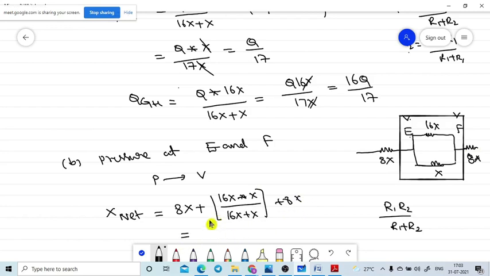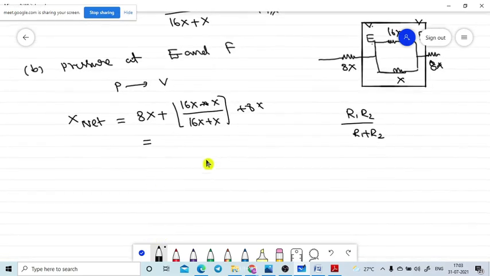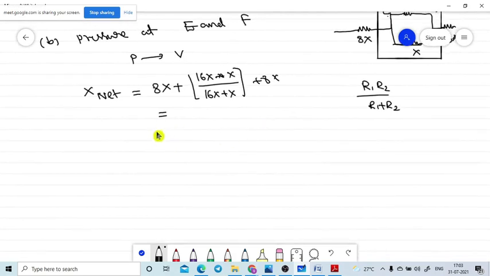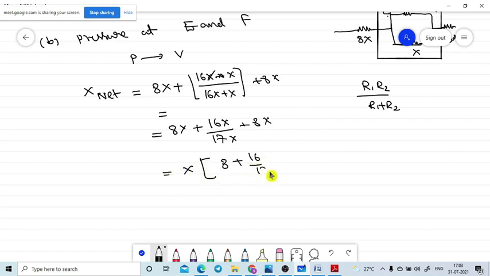Wait, this whiteboard is also not cooperating with me. This value is equal to 8X plus 16X square divided by 17X. X square means one X will cancel, so that is equal to 16X divided by 17. Is it correct, no? 16X divided by 17 plus 8X. You take 8X as the common term. That is equal to 8X times 1 plus 16 by 17 times 8. Taking the LCM as 17, that is 8 into 17 plus 16 plus 8.